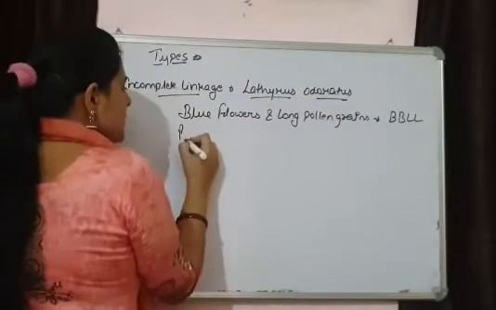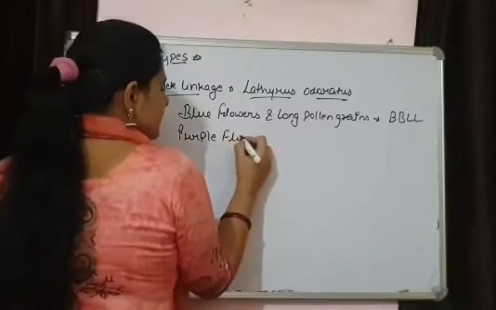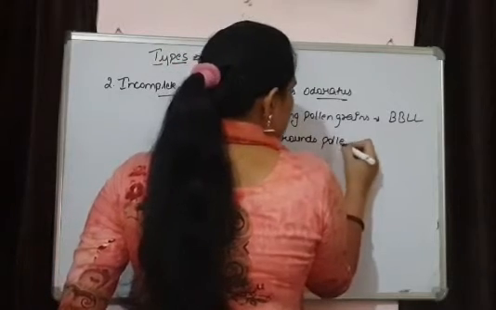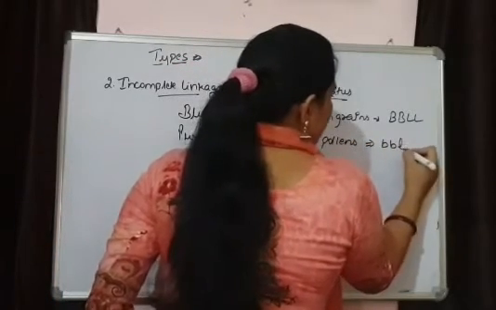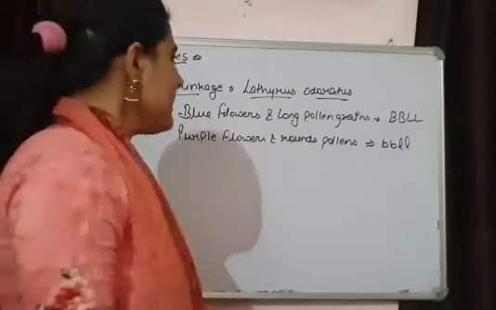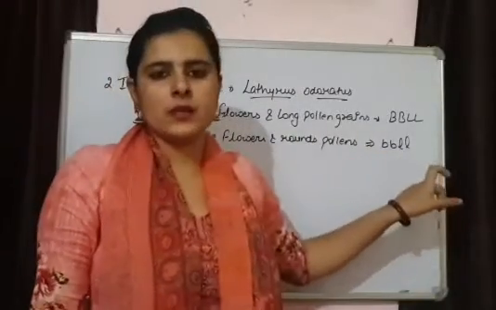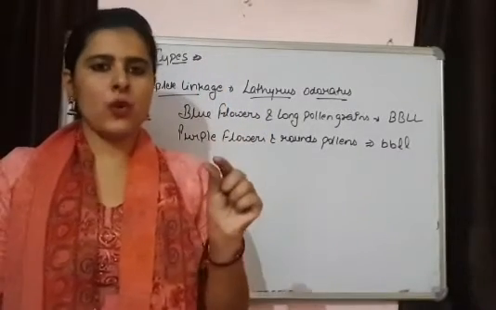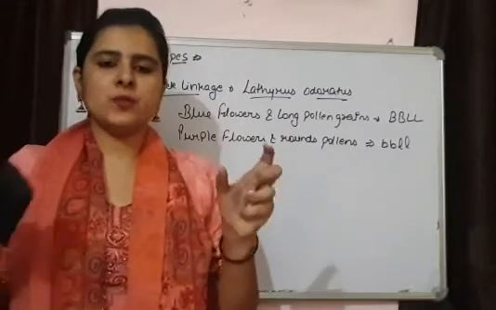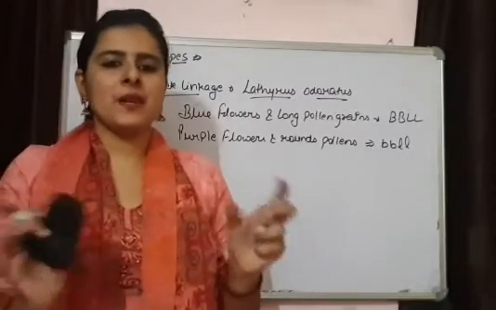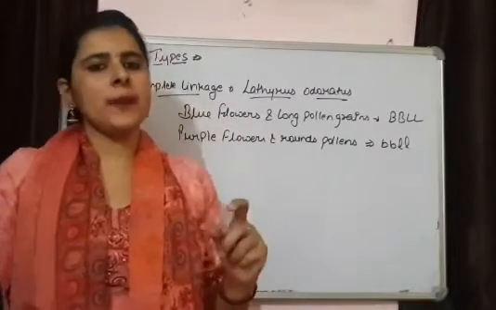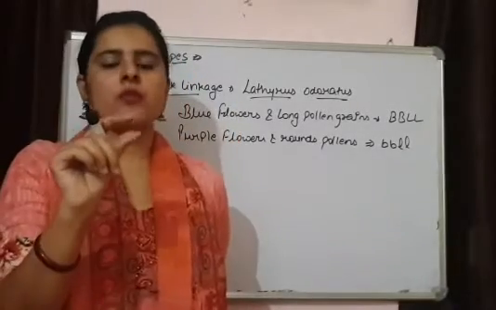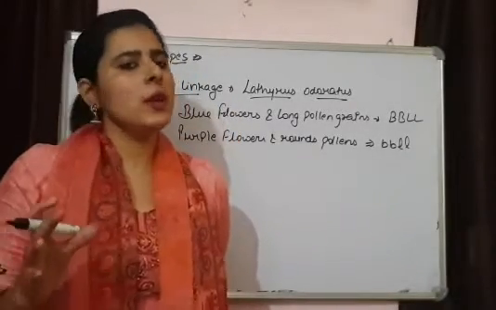And the second one was purple flower and round pollens, which were the recessive characters. When they crossed these types of plants, in the F2 generation they found that they are getting recombinants and parental types both, but the difference between the parental type and recombinant type was huge. They were getting only a small amount of recombinants, and most of the plants were parental type.